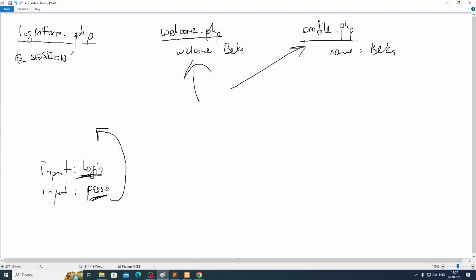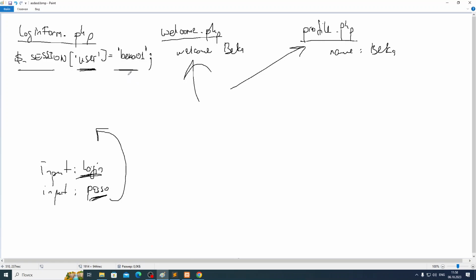We will use this session array and put inside the session array with some key. Let's say the key will be user. We will put some information, for example, his login, let's say Becca01. Or I can put his name, any information. I'll put some value to the session array inside the user key, okay?